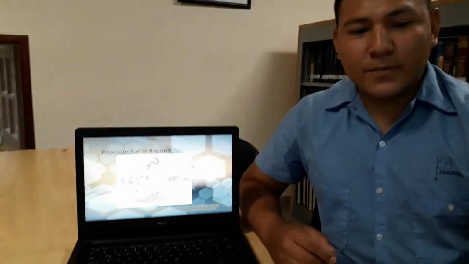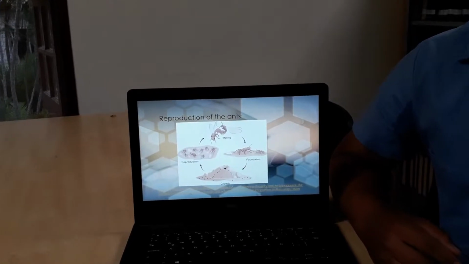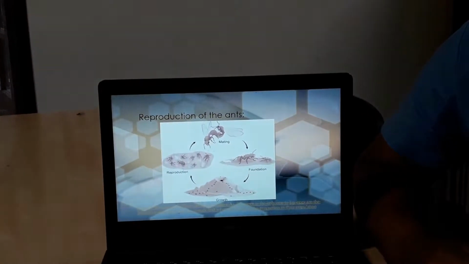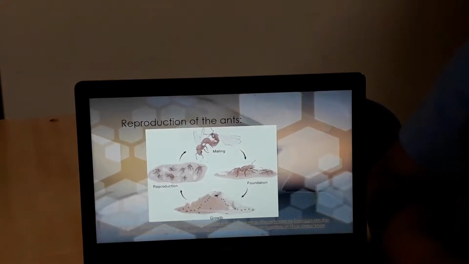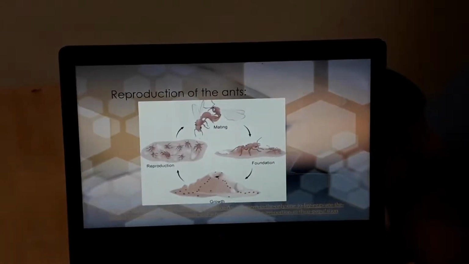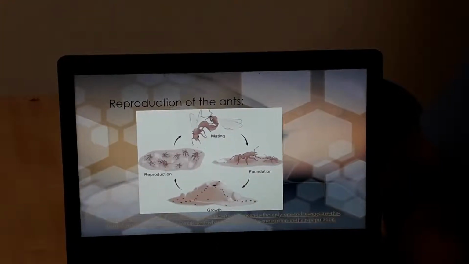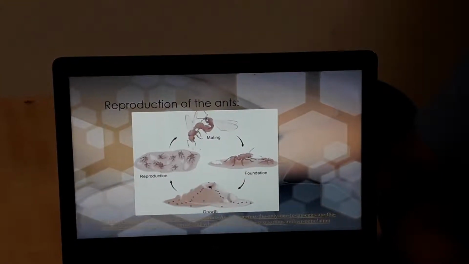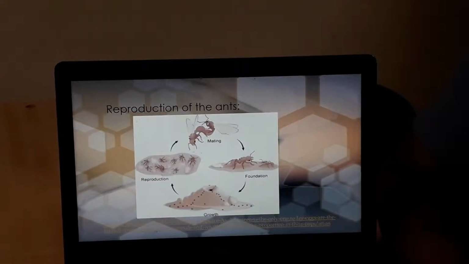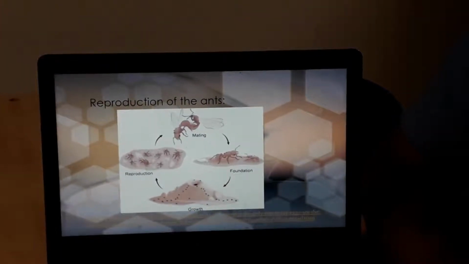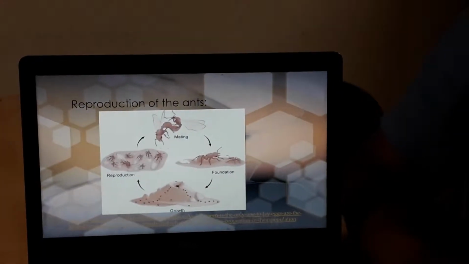Reproduction of the ants. For mating, the male that has wings performs a nuptial flight, where it attracts the winged female. Once the act is over, the females will seek to make new colonies, beginning to lay their eggs to protect them and shedding their wings. If the eggs are fertilized, they will be females, and if not, they will be males.